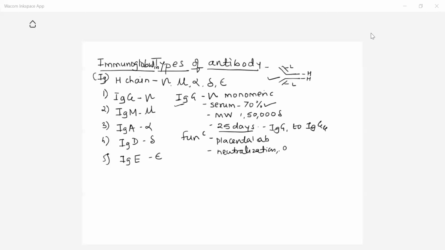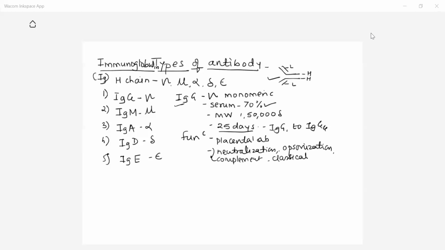They are also involved in the opsonization. Opsonization is again the process of phagocytosis with the help of antibody. So these IgG are involved in opsonization. These antibodies are also involved in complement fixation, the complement pathways. In the classical complement pathway, antibodies are involved. All these mechanisms we will study later.